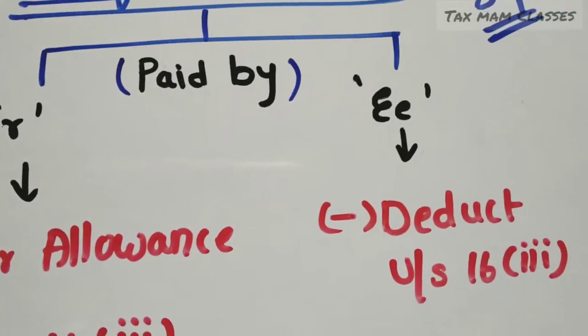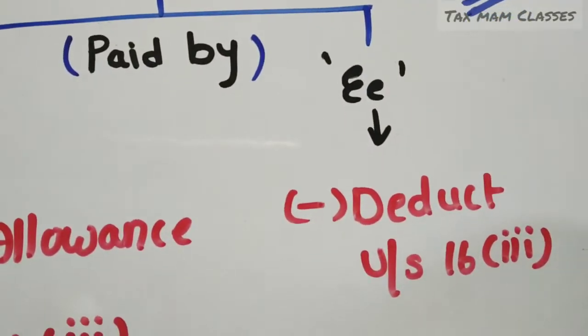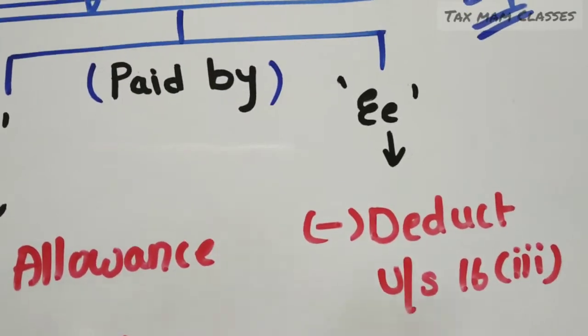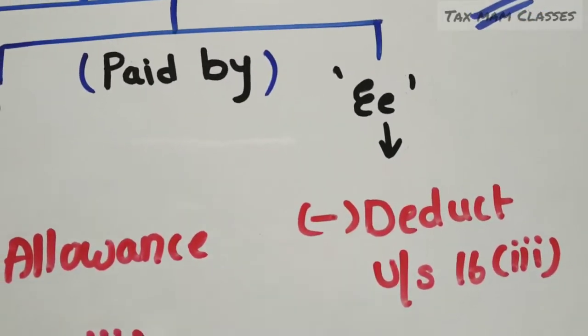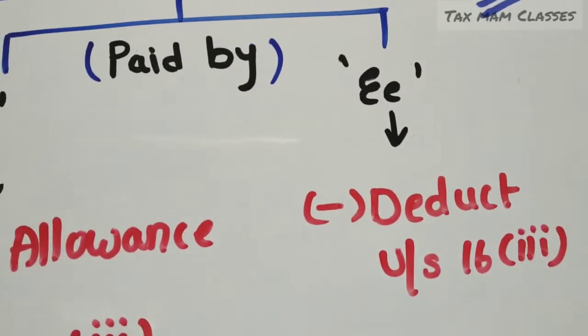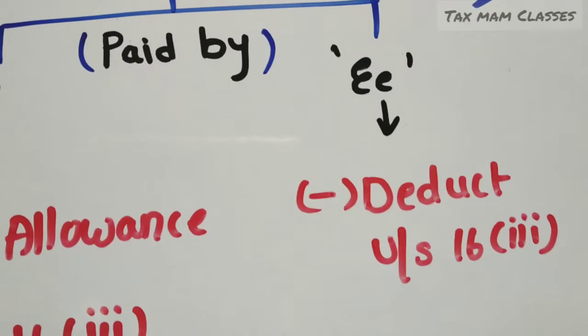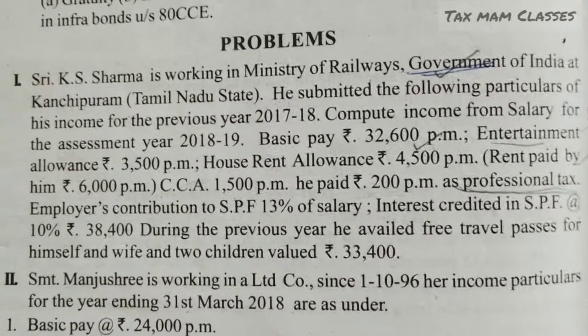Or if it is paid by the employee only, it is directly allowed as deduction under section 16 subsection 3. There is no involvement of the employer here. The employer is not giving you anything, so there is no benefit to the employee. That's why you are not adding anything under the head allowance. You are giving it as deduction under section 16 subsection 3. Now coming to the question.